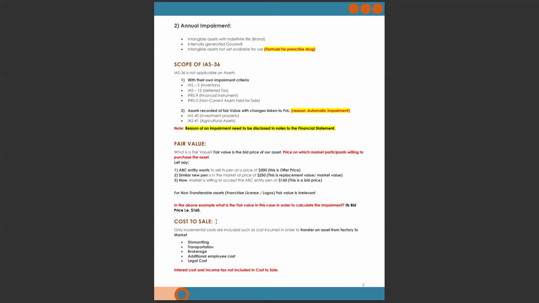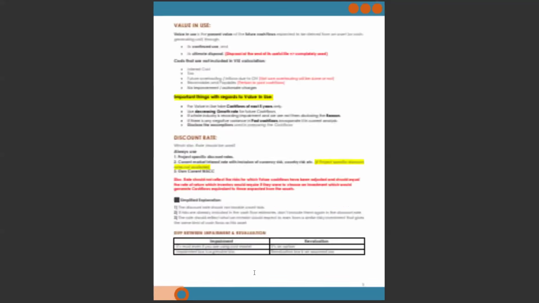Now move to cost to sell. Only incremental costs are included, such as costs incurred in order to transfer an asset from factory to market: dismantling, transportation, brokerage, additional employee cost and legal cost. Interest cost and income tax are not included in cost to sell. Move to the third slide.